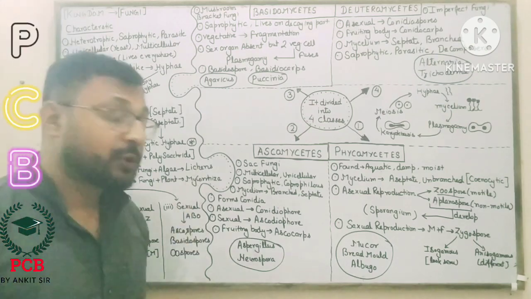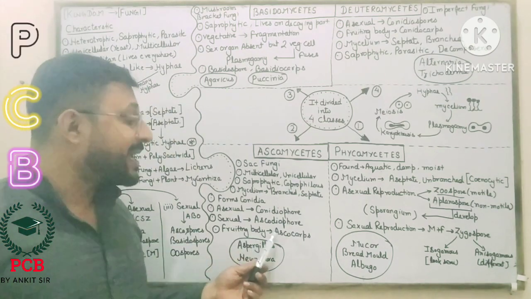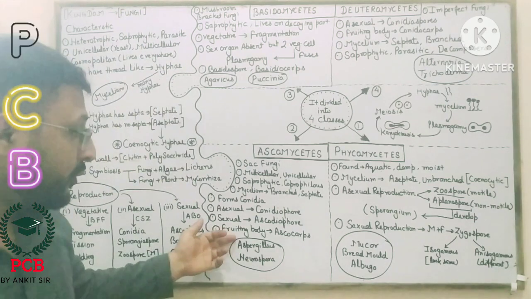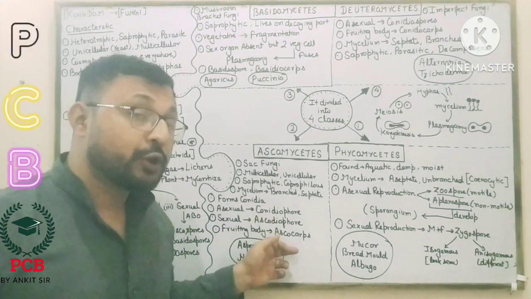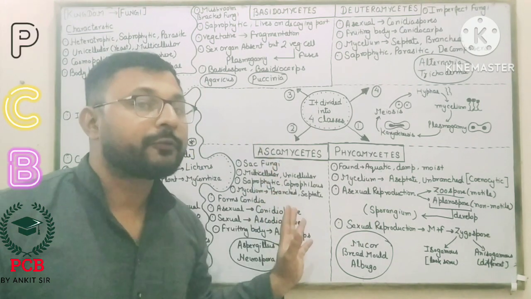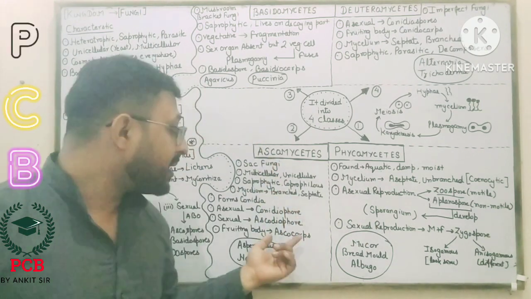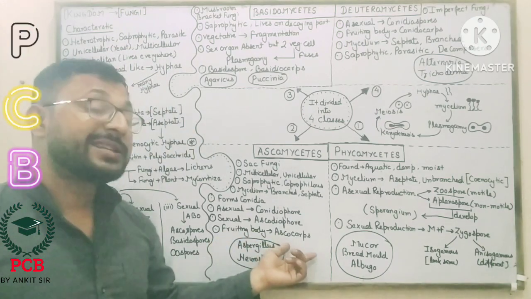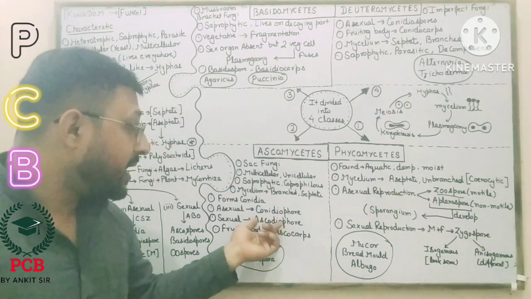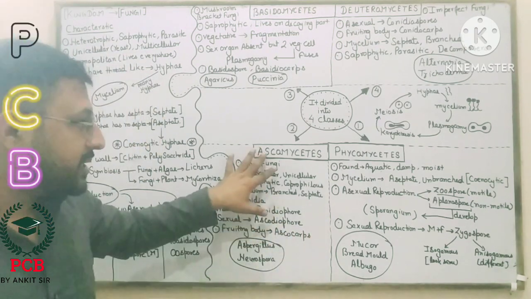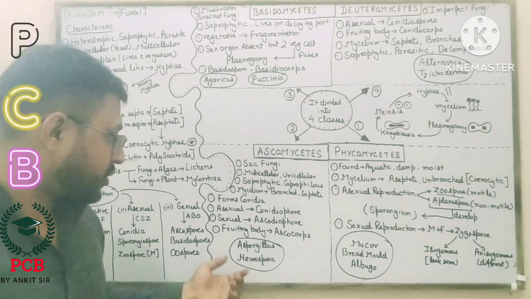If we go for sexual reproduction, it is called ascospores. Now, fruiting bodies: the ascospores produce a type of fruiting body. Fruiting bodies are called carps, so the fruiting body is called ascocarps. Asci means sac-like structure.